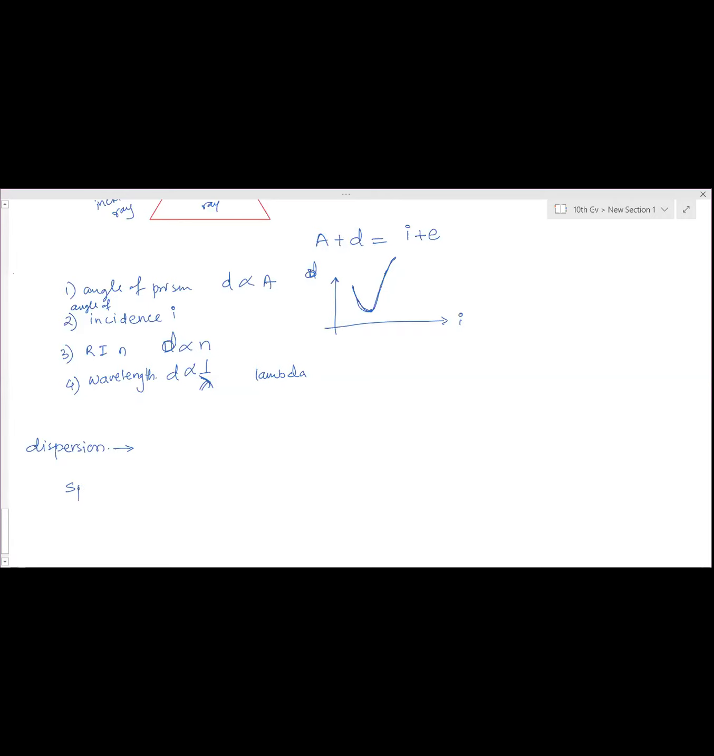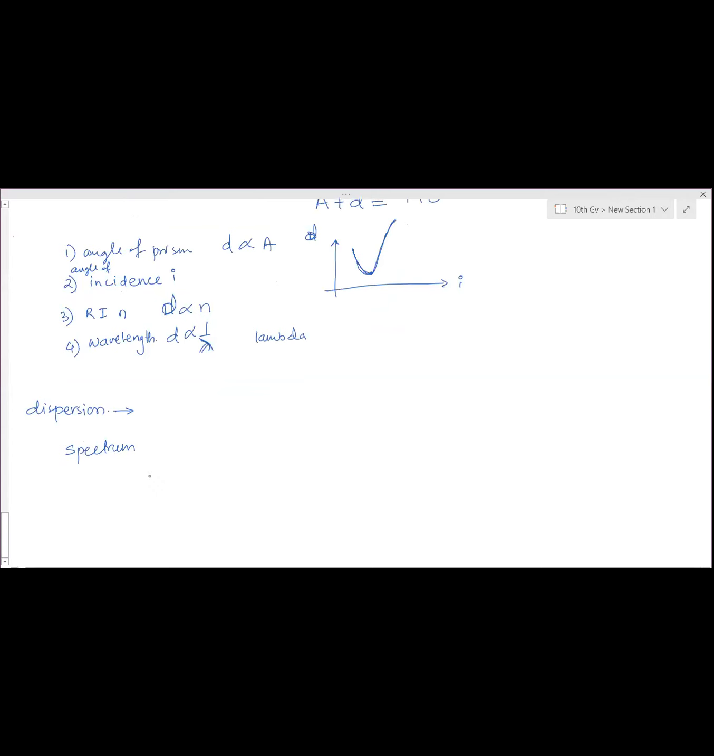Shall we write the definition for spectrum also? Yes, you have to write the definition. In the spectrum, you have the band of visible and invisible. Invisible starts with gamma rays, then X-rays, then UV rays, ultraviolet radiations. After that, the visible spectrum, VIBGYOR, violet to red. This is the visible spectrum.